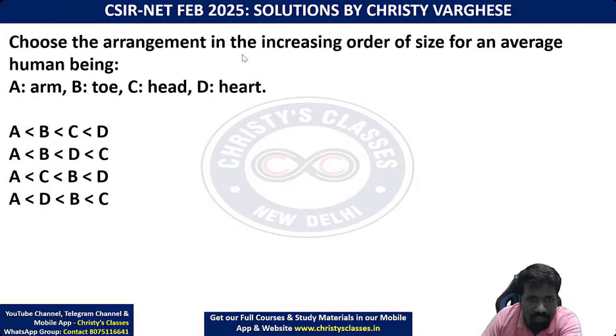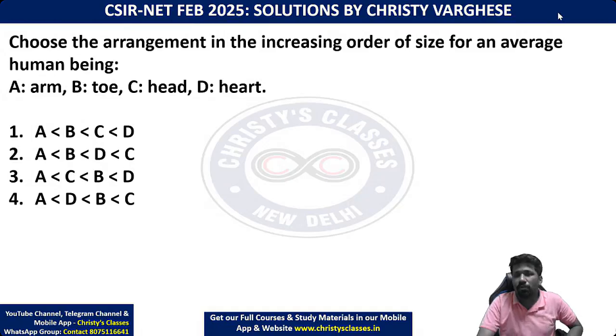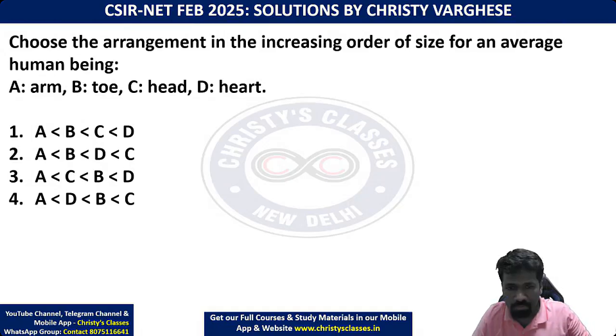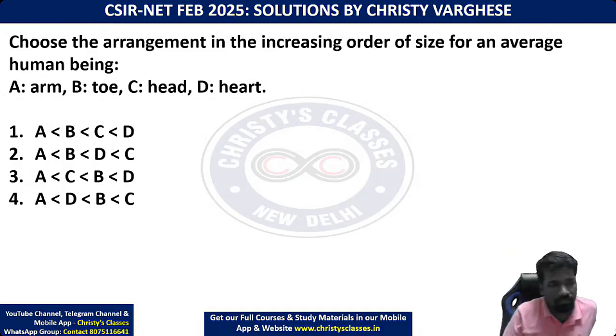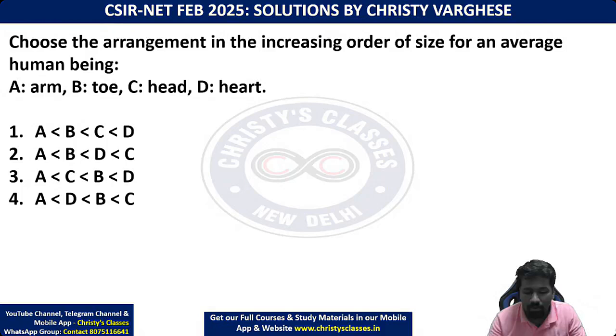Yeah, this one, please answer. These are the 4 options. Look at the options also. Options are actually helpful. The options themselves are saying which is the smallest. So that's a clue that is given to you. Let me just check the original question paper to see whether the options are exactly like this or not.